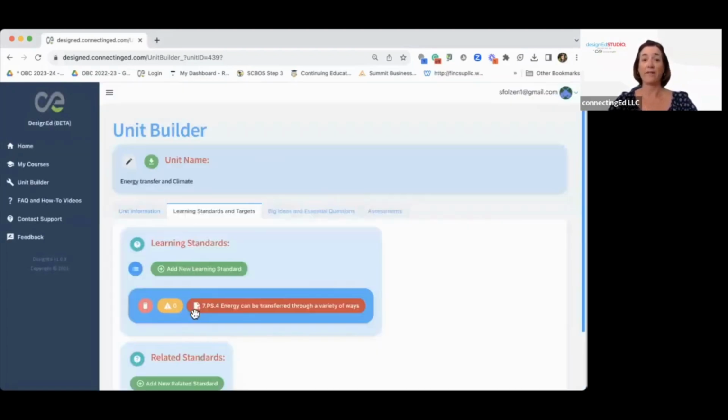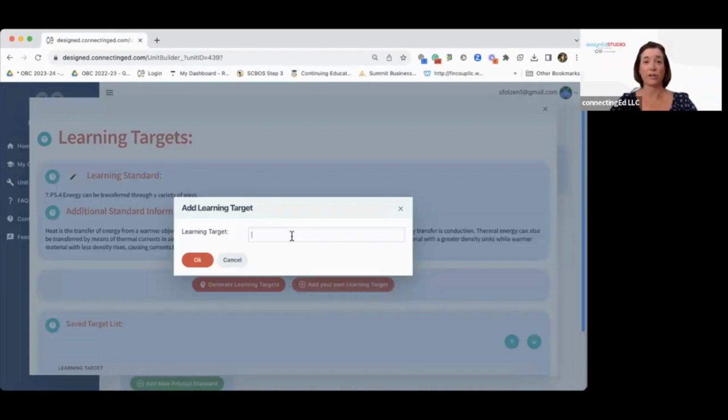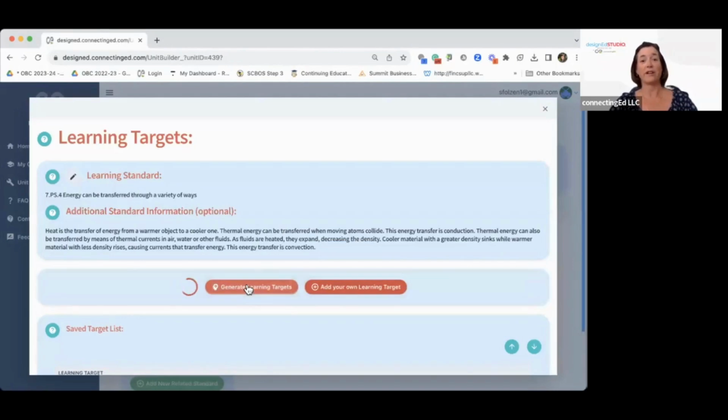I click OK. Now, what happens is this pops up, and now it prompts me to create learning targets. If you already have learning targets, it's perfectly fine to click, and you can just cut and paste your own learning targets in here. This is just building the foundation for our unit right now. I want to generate learning targets. So I'm going to click on Generate Learning Targets. And this is where AI is working behind the scenes, taking the information that we've given it, and it's going to unpack that standard for us and give us learning targets.